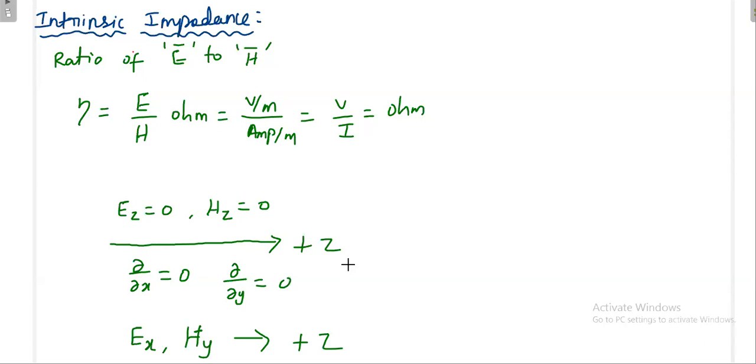So in our case, what is the intrinsic impedance? The intrinsic impedance eta is equal to the electric field component, because the electric field is present only in the x direction, that is Ex. Then our magnetic field is present only in the y direction. That's why eta is Ex divided by Hy. This is the idea. Then finally your direction of propagation will be in the positive z direction.